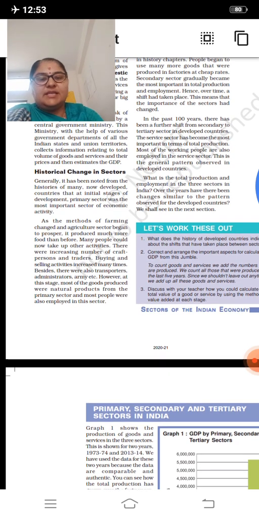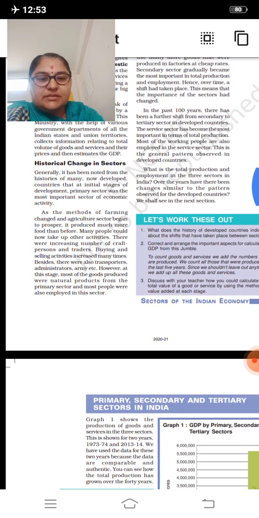Historical change in sectors. Generally, it has been noted from the histories of many now developed countries that at initial stages